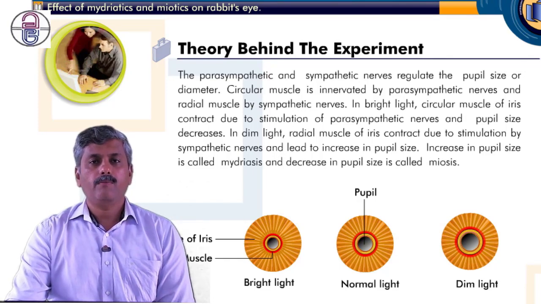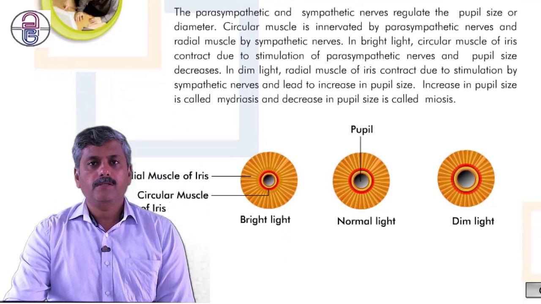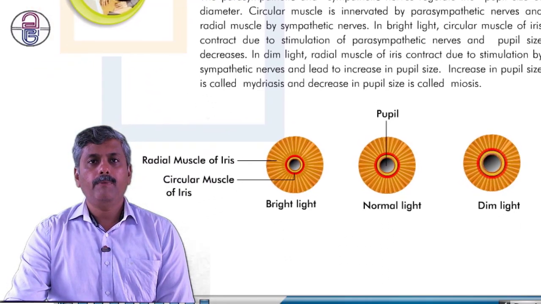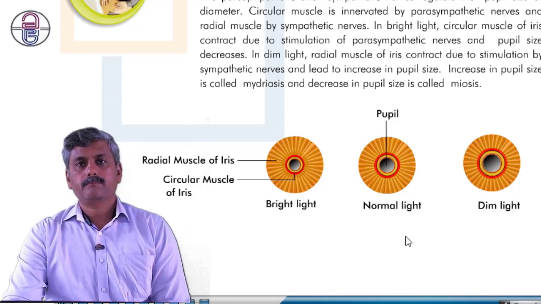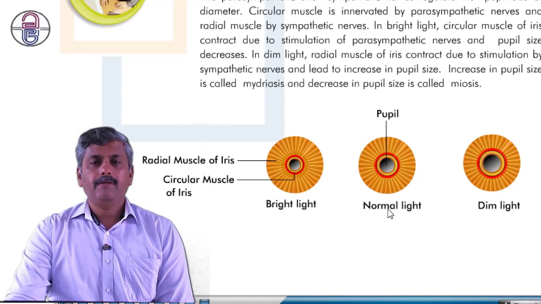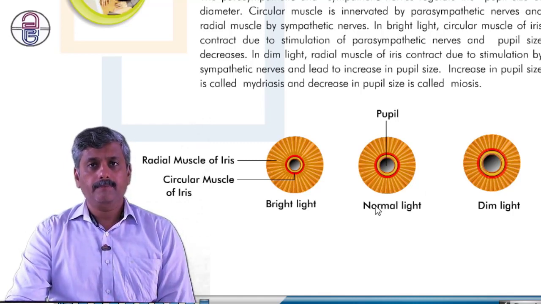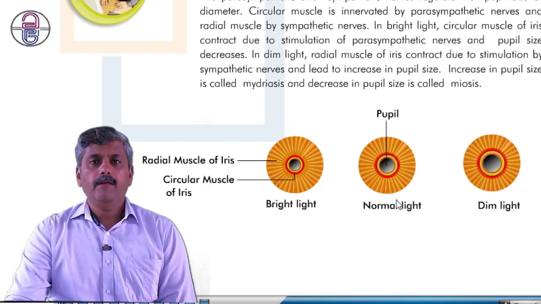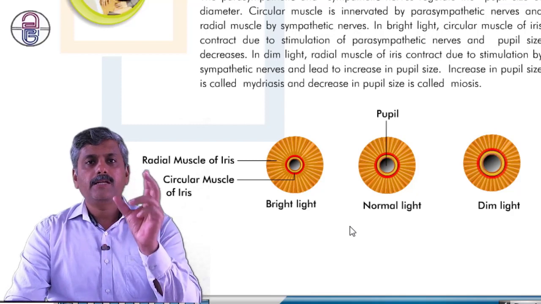This is one of the very important and very interesting pieces of information. First we will observe this pupil. This is the normal size of the pupil whenever we are exposed to normal light. And when we shift to dim light or bright light, the size of the pupil changes.